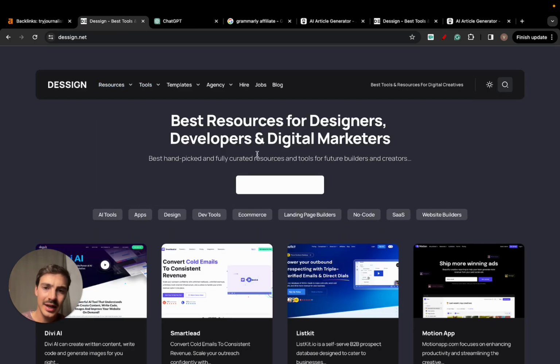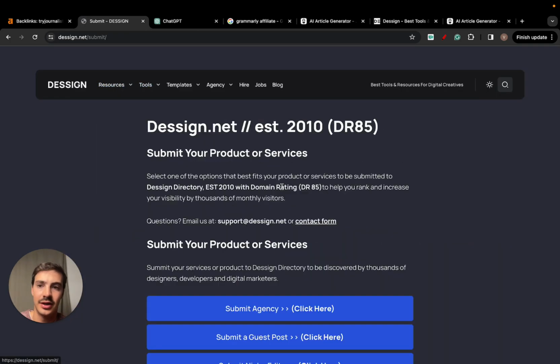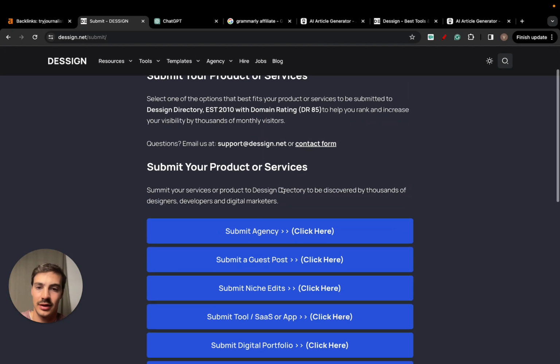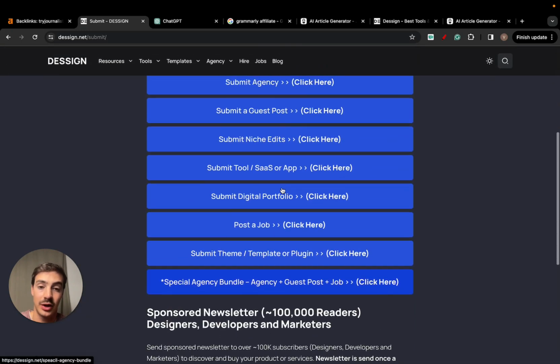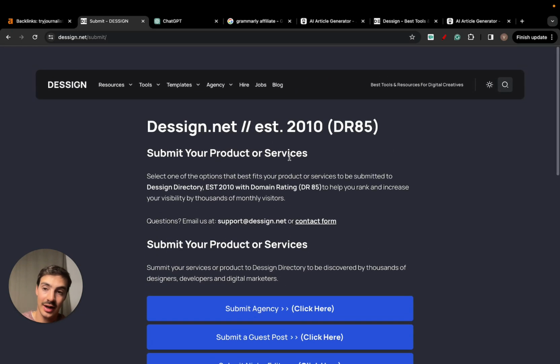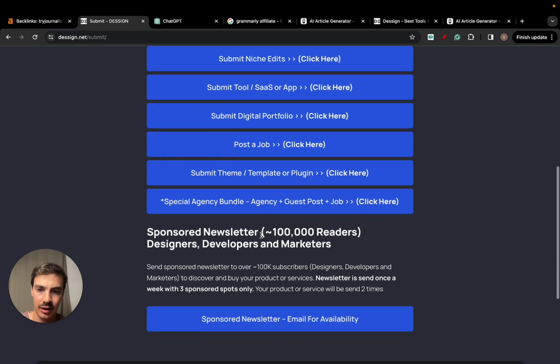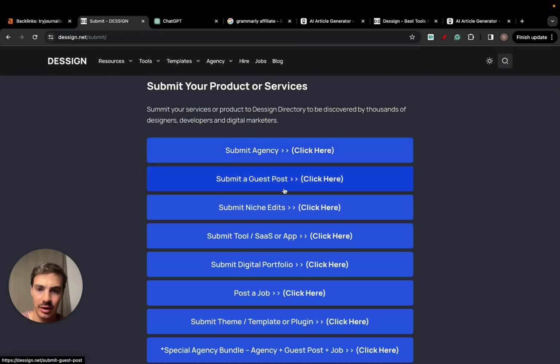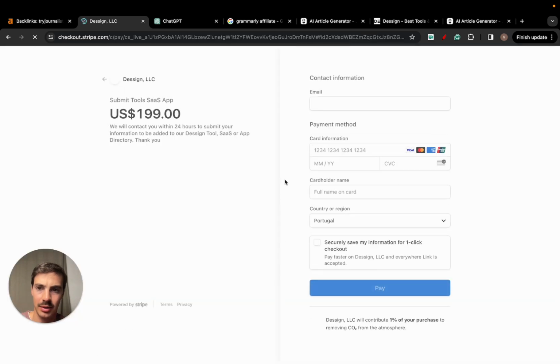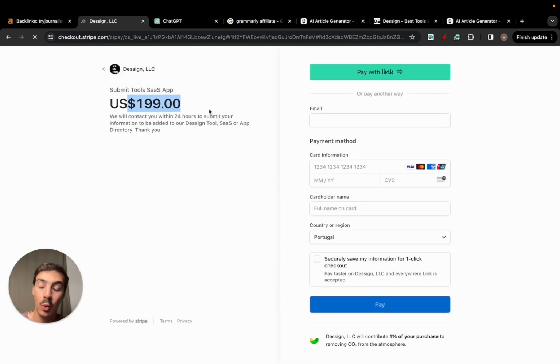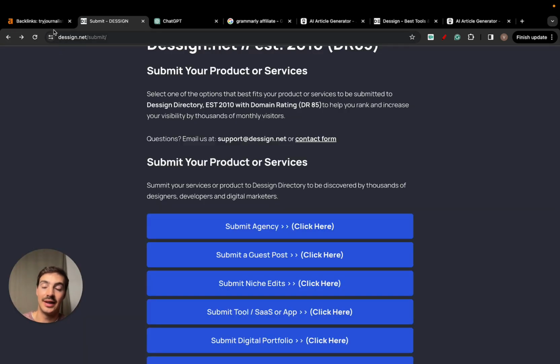Now, in these directories, usually you can just click a button to submit, and there's a bunch of ways in which you can submit your tool. Again, in our case, we did not submit the tool here. I think you even pay to get the tool listed here. Let's see, submit your app tool. Is it free? Is it paid? Yeah, it's $200. We did not pay to be listed here. These guys did it manually for us because we have such a good affiliate deal.